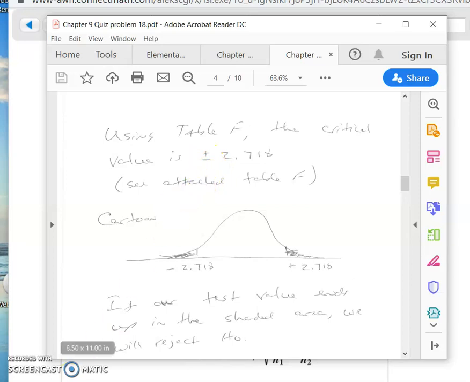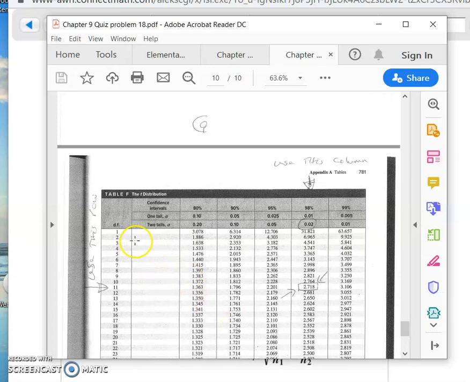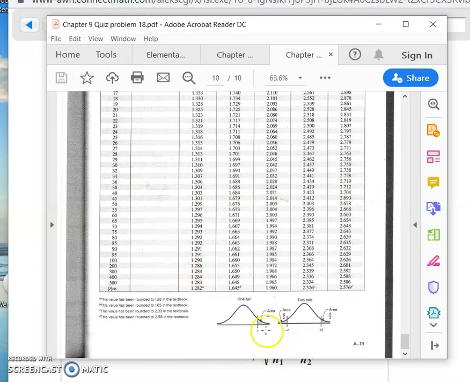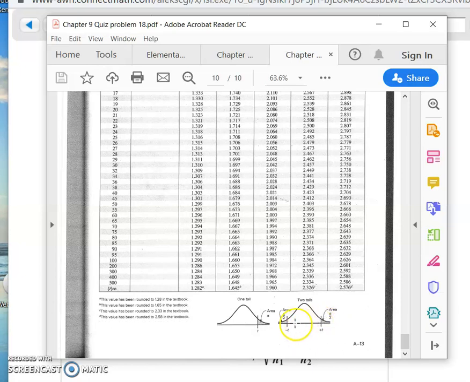Remember, the t distribution is symmetric. See how it is? It's symmetric. So you have a two-tailed test. Half of alpha is over here, half of alpha is over here. But it's symmetric. So if it's a two-tailed test, once I have this number right here, which is 2.718, that's positive 2.718, and this is negative 2.718. Okay, so this is my critical area here.